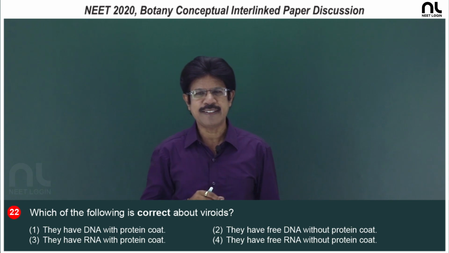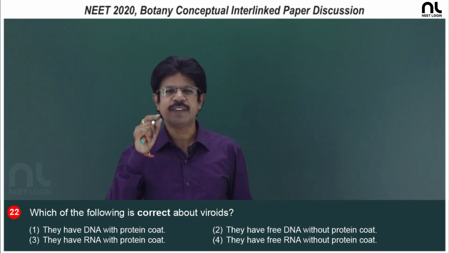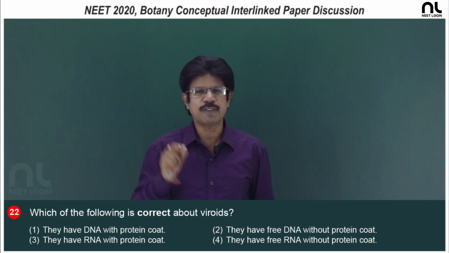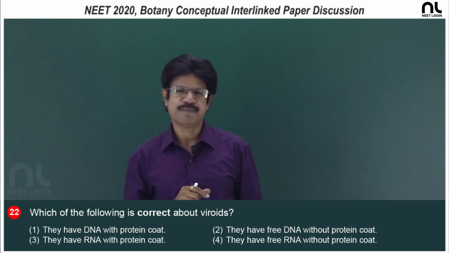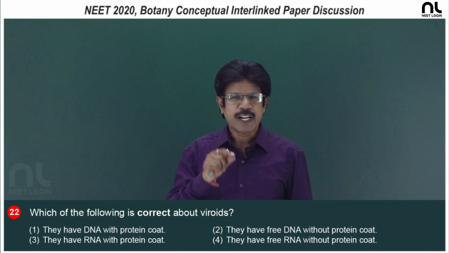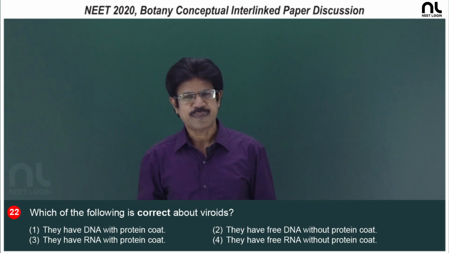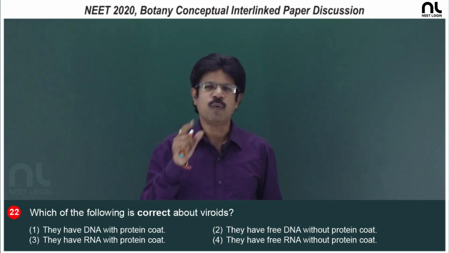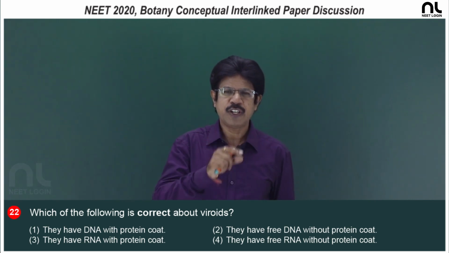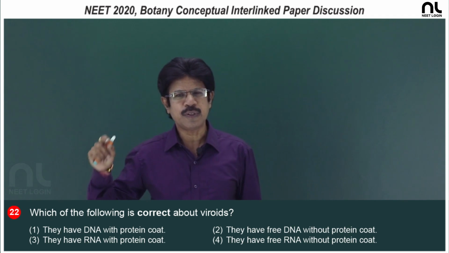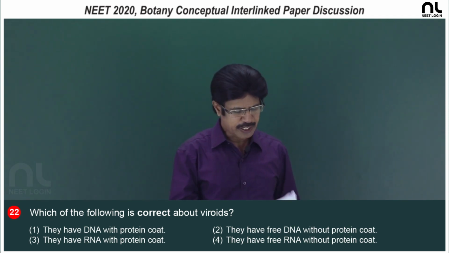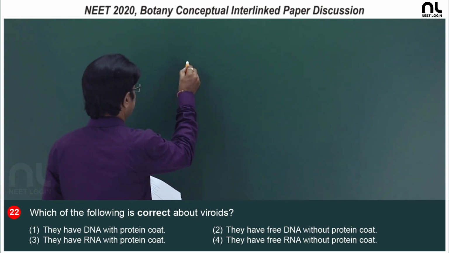And viroids have low molecular weight when compared to virions. Viroids were discovered by Diener, and potato spindle tuber viroid and citrus exocortis viroid are examples of viroids. Virion minus protein is nothing but viroid. So, the right option is the fourth option.